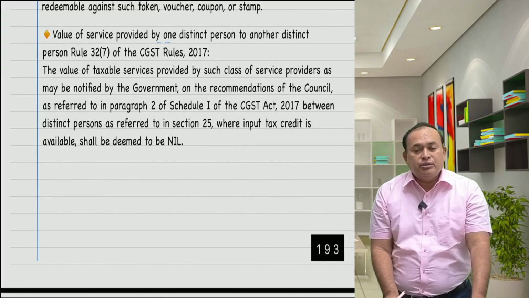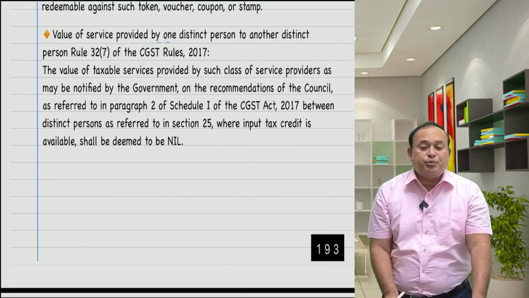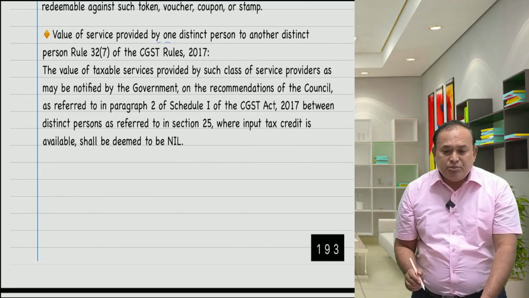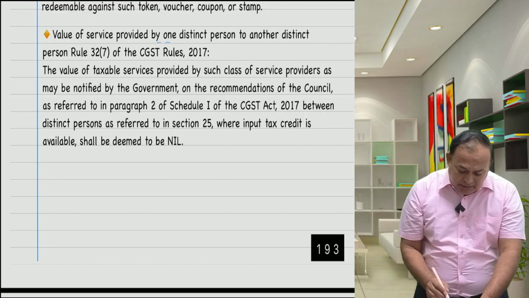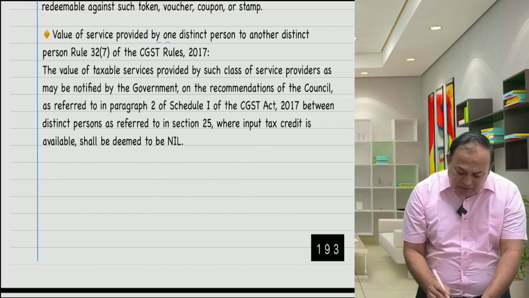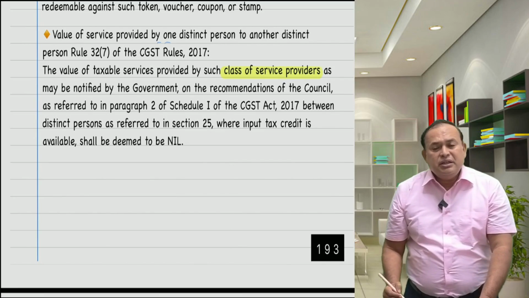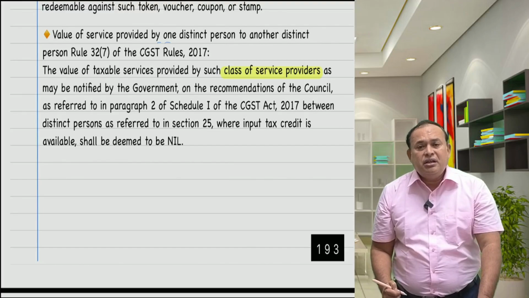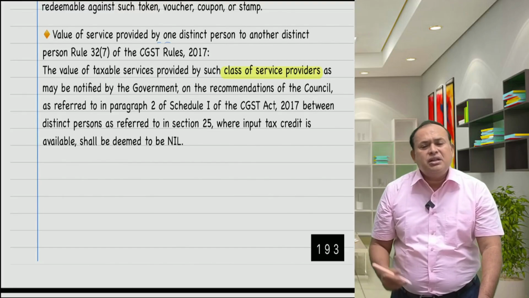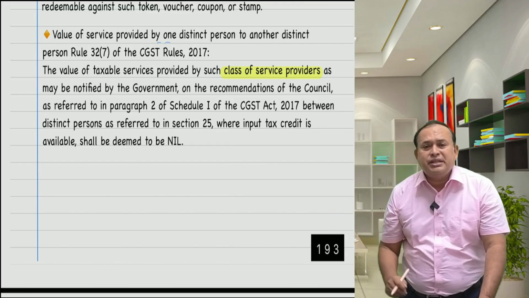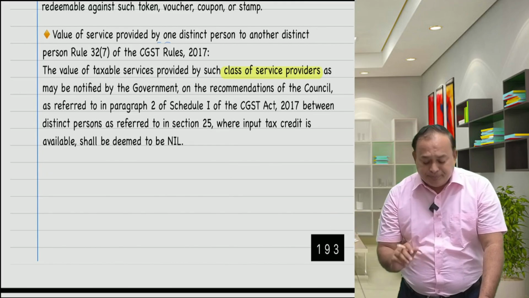Transactions. How to arrive at the value? It is not for all types of distinct persons. They said class of persons, between distinct persons. That means here they said class of service providers. If they notify such class of service providers in a notification upon the recommendation of the GST Council, we will adopt it accordingly and proceed. Otherwise, no.